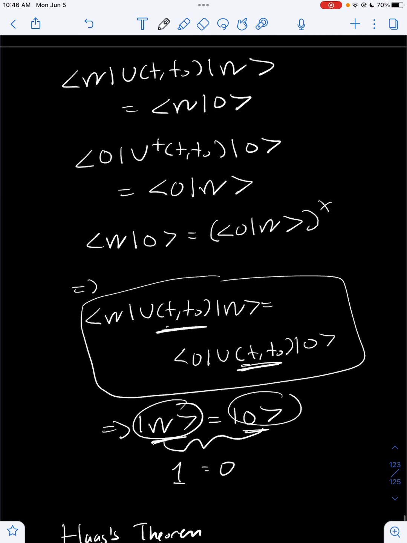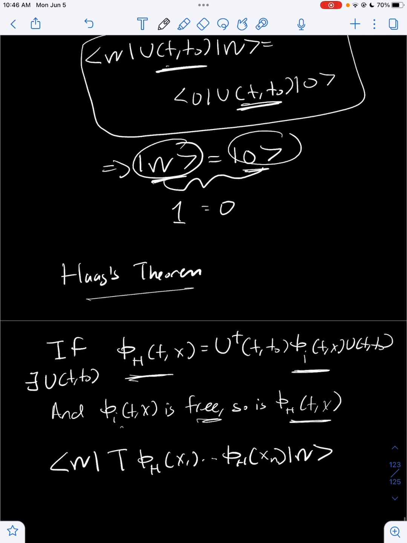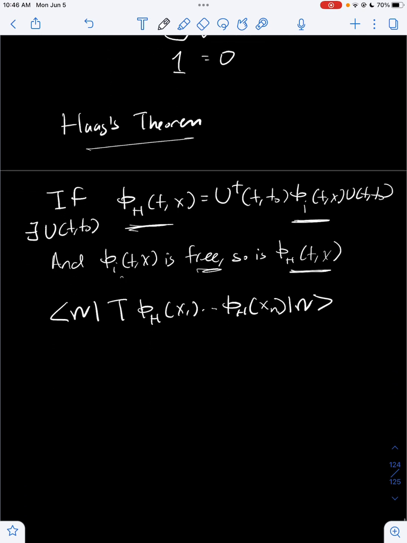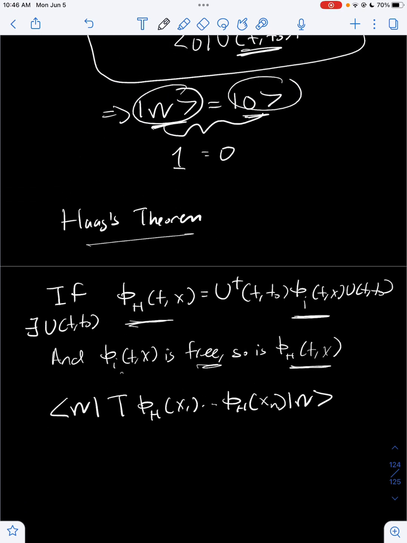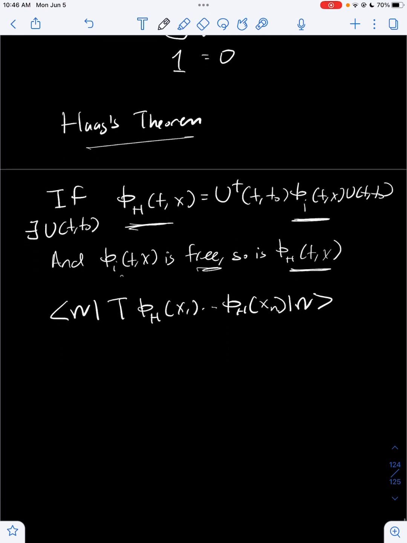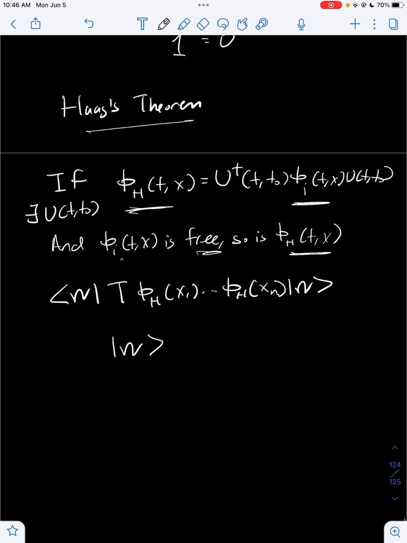So Haag's theorem is a very important theorem in the rigorousness of quantum field theory. It's telling us that we cannot use the interaction picture rigorously because the interaction picture only exists when we don't have interactions, i.e. when the interacting vacuum state equals the free vacuum state.